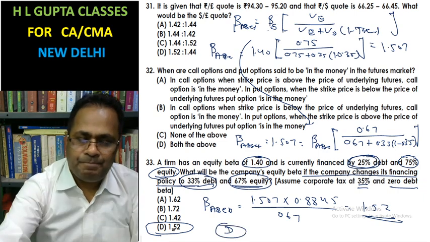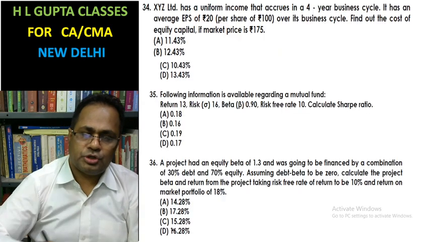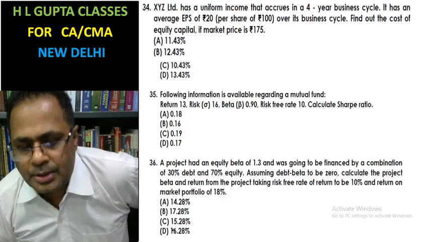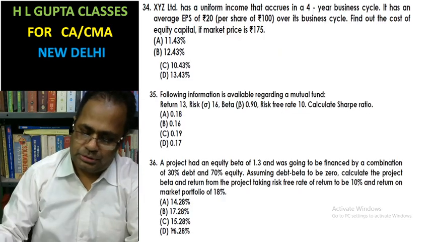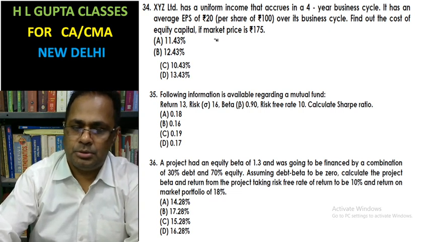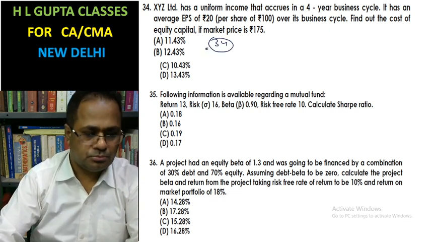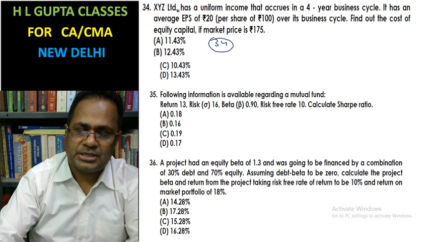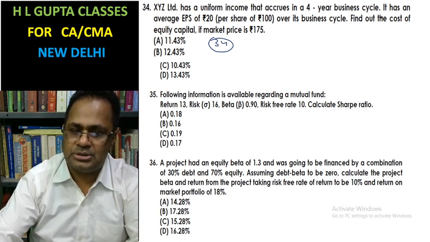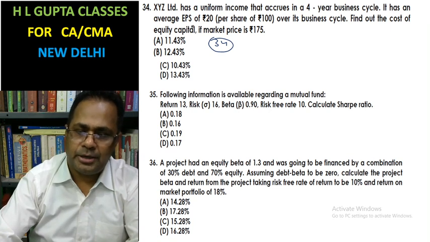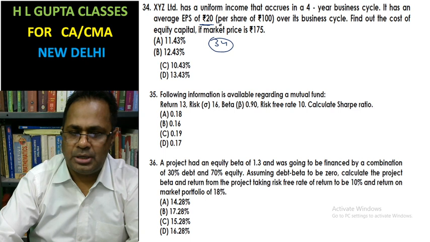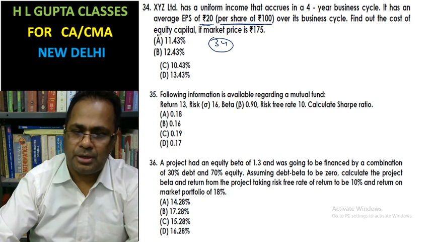Now look at question number 34. XYZ Limited has uniform income over the current 4-year business cycle. It has an earning per share of rupees 20, and a market price per share of rupees 175. Find out the cost of equity capital.